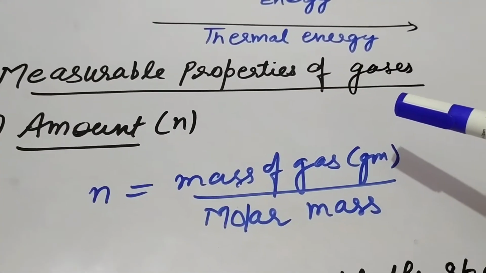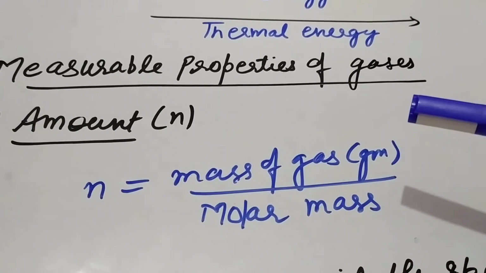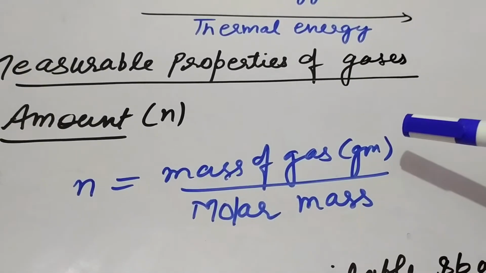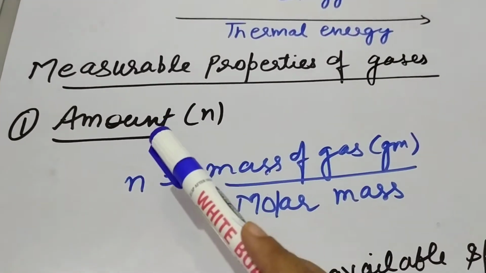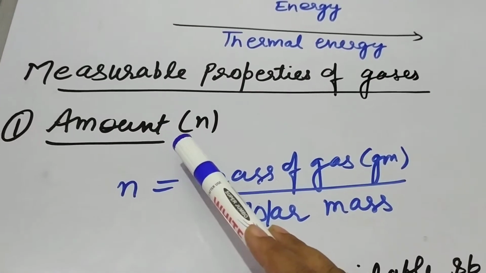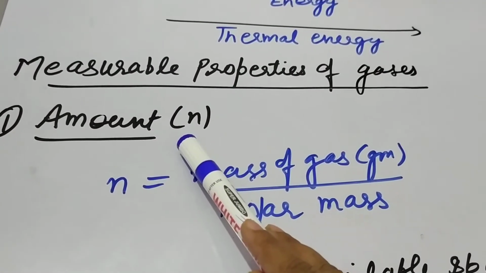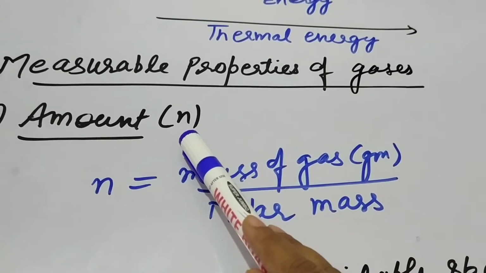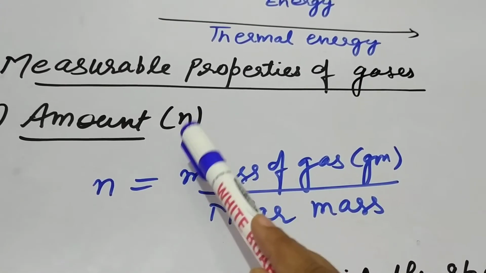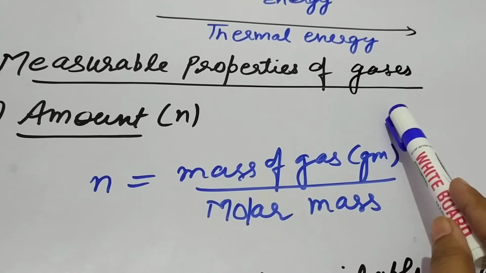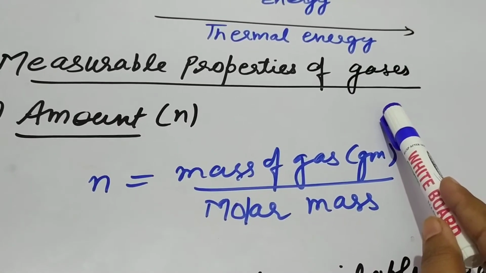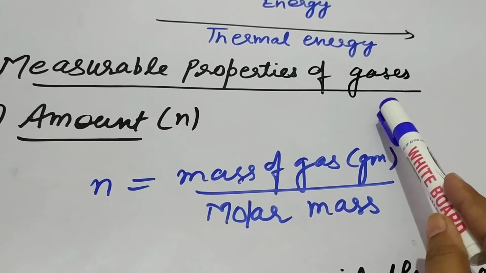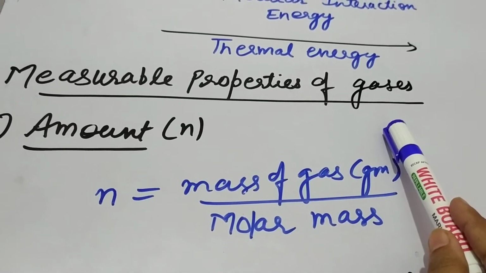Next is measurable properties of the gases. There are 5 main measurable properties of the gases. Number first is the weight of the gas, or you can say the amount of the gas, which is generally expressed in terms of grams, or it can also be expressed in number of moles. We all know that gas is a state of matter, and a state of matter is anything which has some mass and which occupies some space.